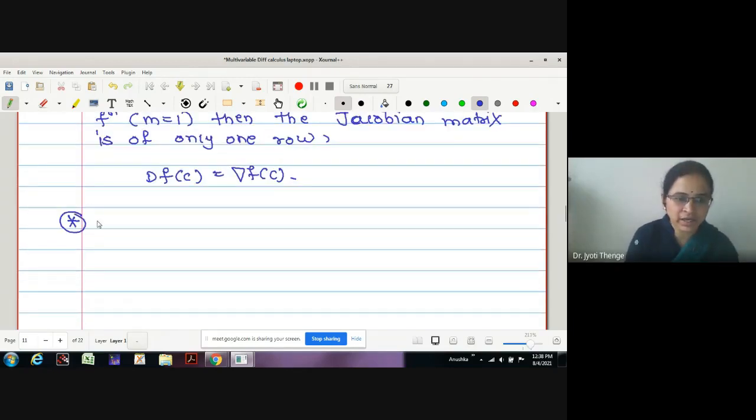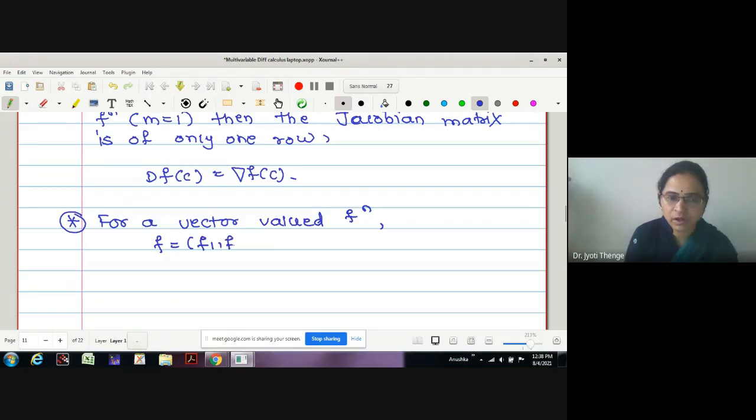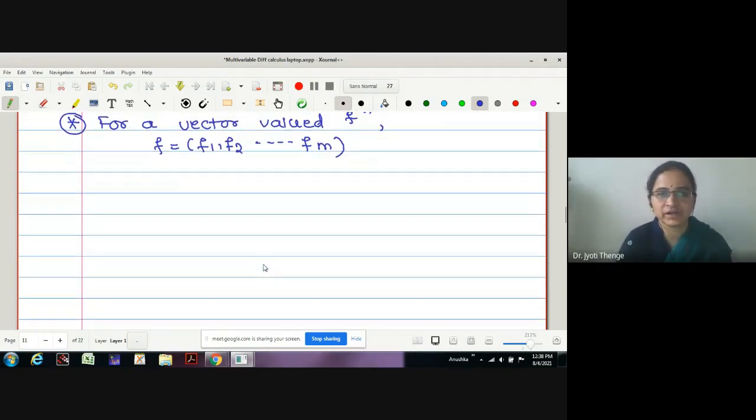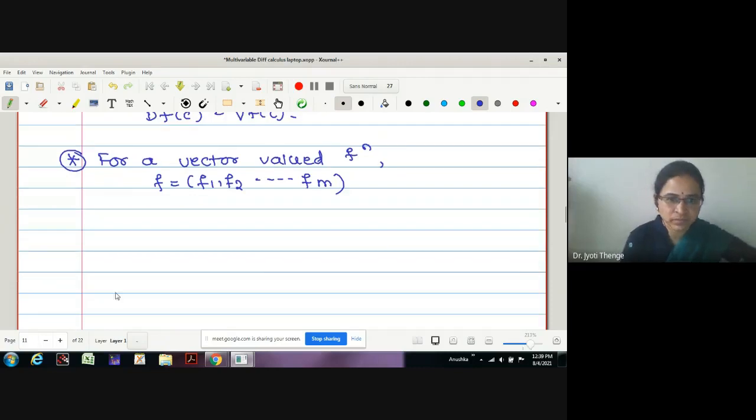Okay. Let us again switch to a vector valued function. Vector valued means f equals f1, f2 to fm. We will try to understand how we can find out the total derivative. What is the total derivative? f dash of c operated on v.